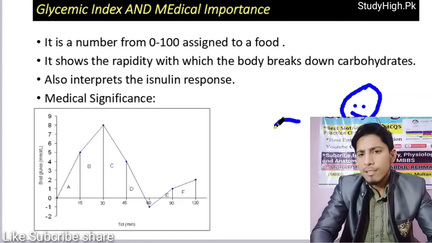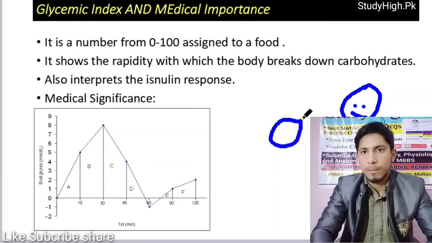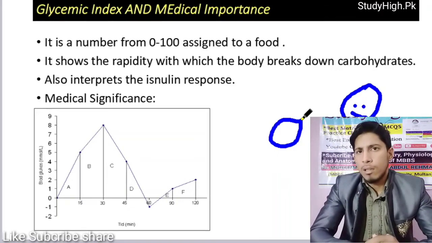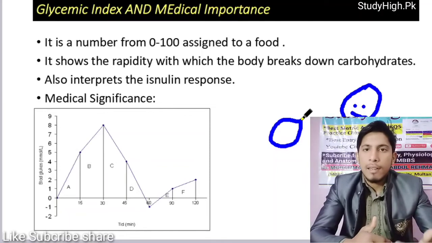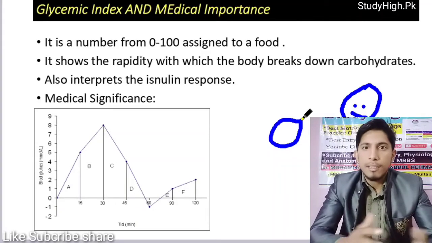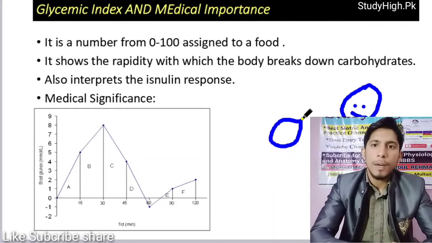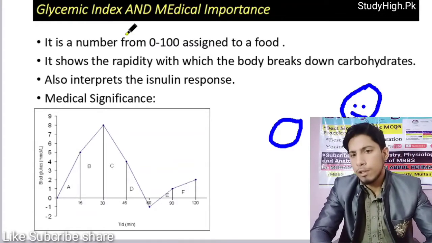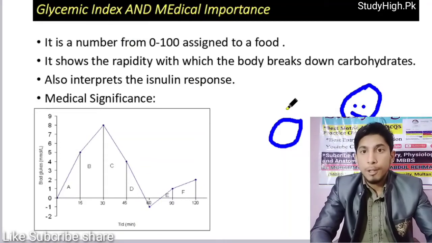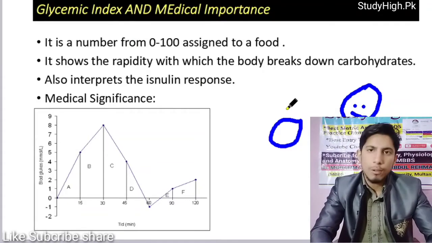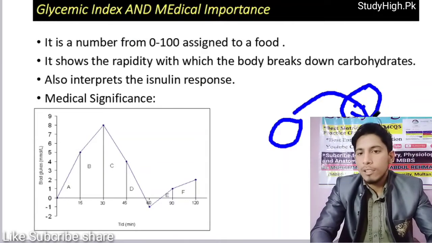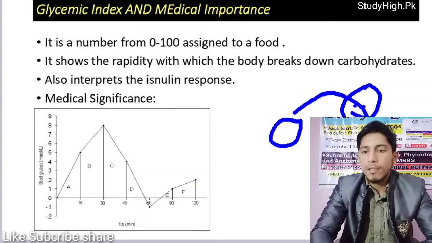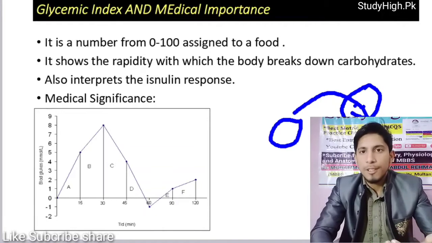You will suggest a diet that has low glycemic index, rather than a diet that has high glycemic index, like carbohydrate. So if you know the glycemic index of different types of foods, as doctors you can suggest you must take this diet and you must avoid this diet. In this way you can treat the obesity of this patient.